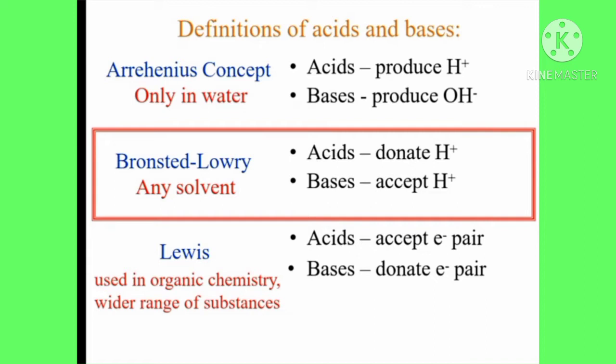Next is the Bronsted-Lowry theory. An acid is a substance which donates H plus ions, and a base is a substance which accepts H plus ions. According to Bronsted-Lowry theory, it is an advanced theory because it is applied in any solvent, but the Arrhenius concept is applied only in water.